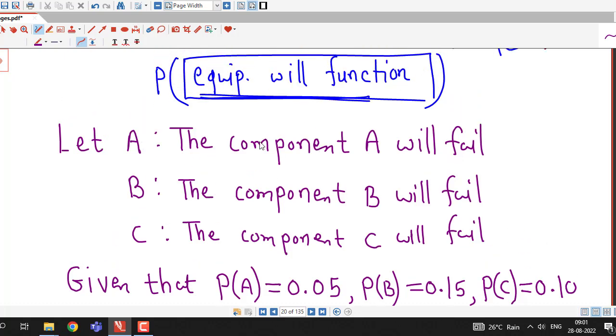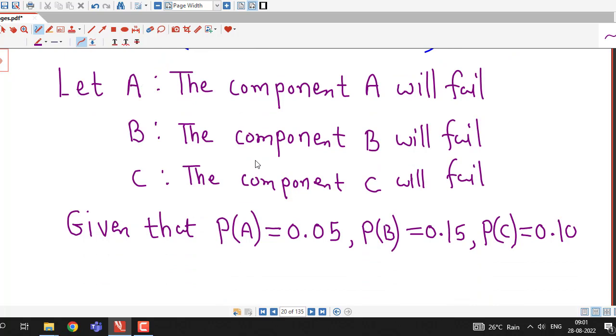And using these three events, we can decide the probabilities of the complementary events of these three events. The complementary event of event A is that component A will not fail, or the component A will function.